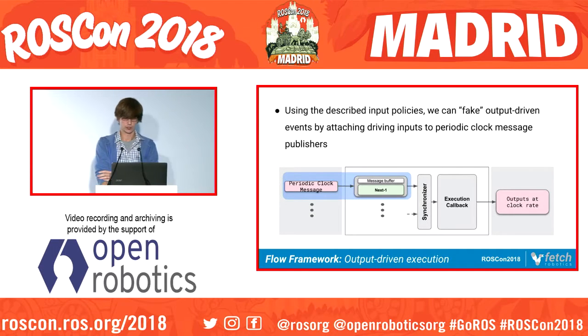As a little bit of an extension of this, we can somewhat fake output-driven events by pumping in a periodic clock message in our driving input. So some other thread or another node can be producing this clock message. We'll capture it on our driving input message, and then effectively we'll get outputs at roughly that rate.